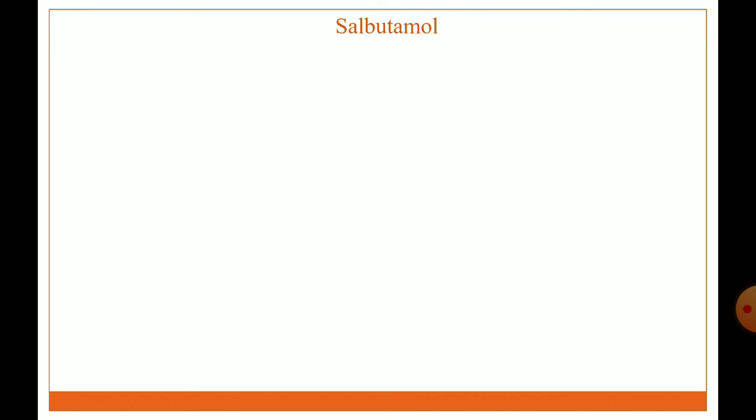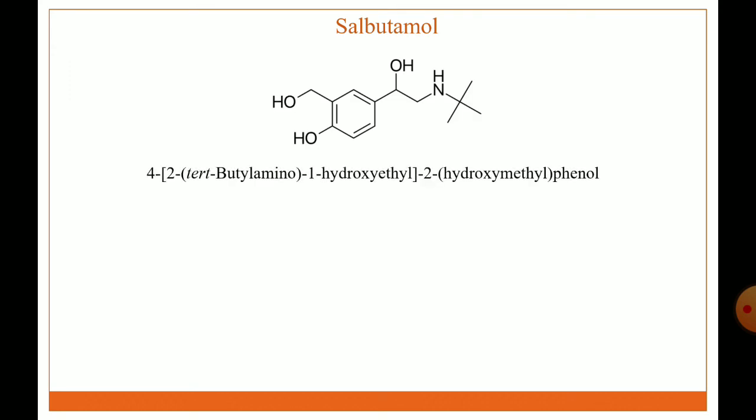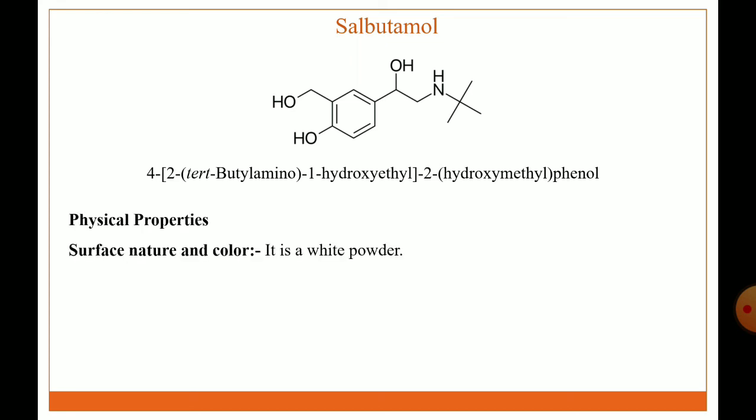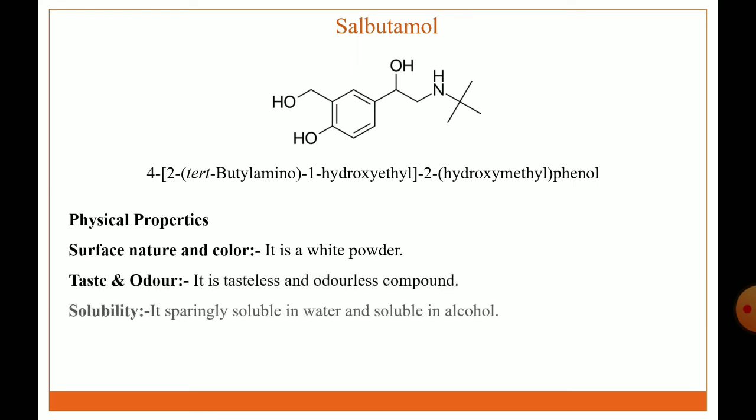Next drug is salbutamol. The structure of salbutamol, IUPAC name is 4-(2-(tert-butylamino)-1-hydroxyethyl)-2-(hydroxymethyl)phenol. Physical properties: nature and color, it is a white powder. Taste and odor: it is a tasteless and odorless compound. Solubility: it is freely soluble in water and soluble in alcohol.